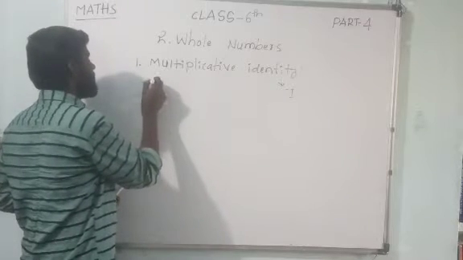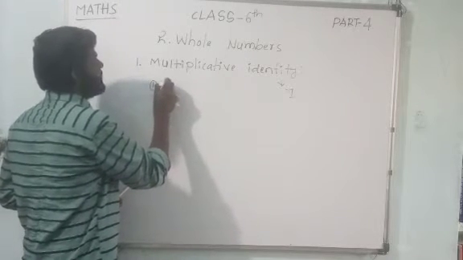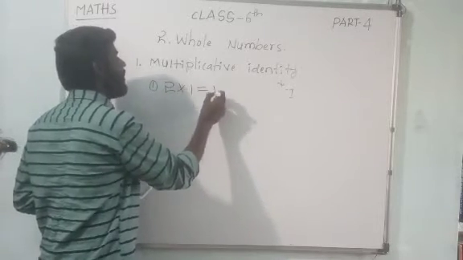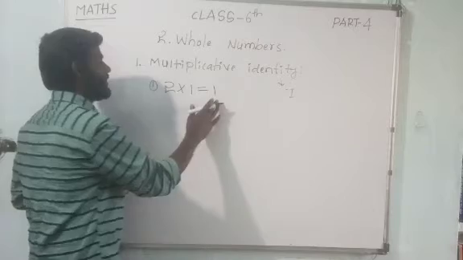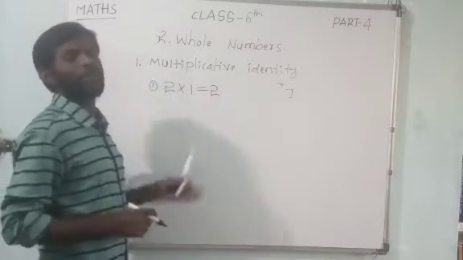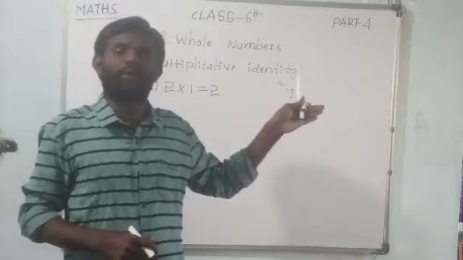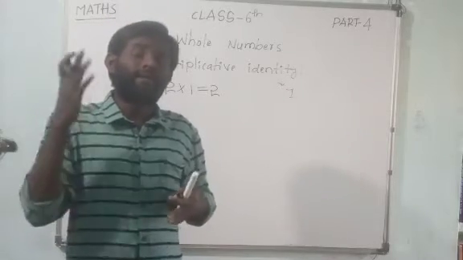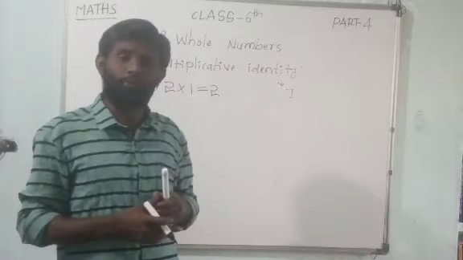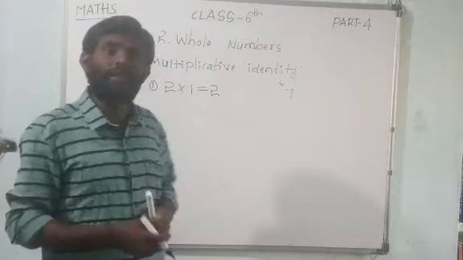Suppose example 1, dear students. 2 into 1 is equal to 2. Why? Here, this number 2, if I multiply with 1, again we are getting that 2.